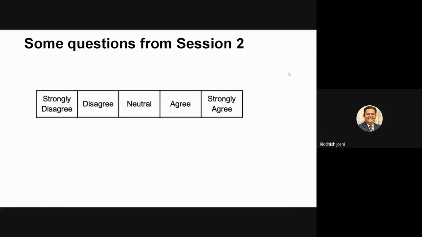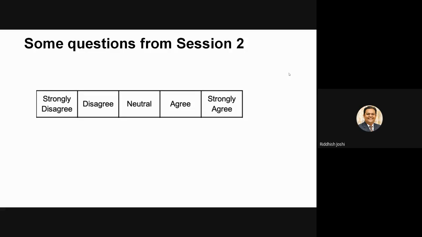This is what a normal Likert scale looks like: strongly disagree, disagree, neutral, agree, and strongly agree. Now, those researchers who consider this as an ordinal scale have an argument. When you talk about strongly disagree and disagree, it will give you an order. Somebody who is strongly disagree is more disagree. So you get an order. Somebody who is agree and strongly agree. So I can say strongly agree is a person who has higher agreeableness as compared to only agree. So it gives you an order.